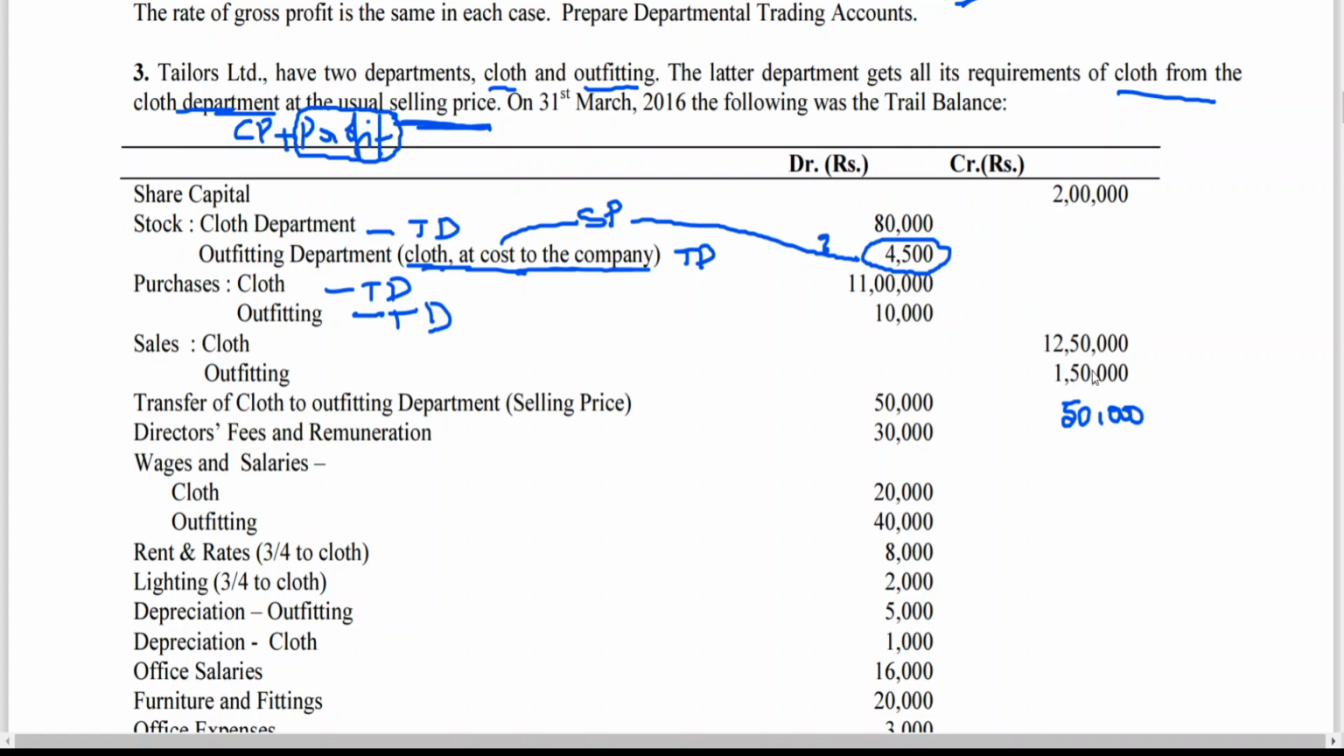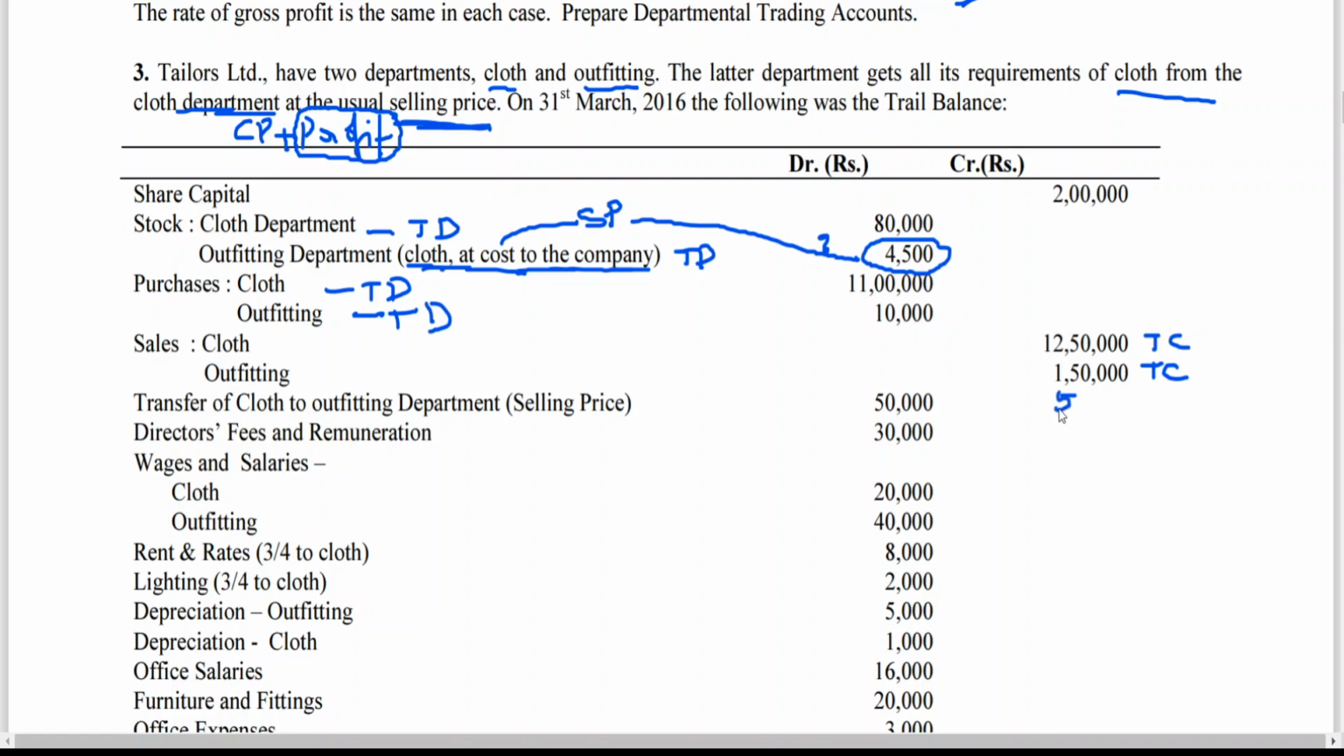Sales. What is sales, sir? 12,50,000 for the cloth department. Outfitting department, sir, 1,50,000. This will go to the trading account, credit side of the respective departments. Now here actually there is a typing mistake. You can see the total later on.